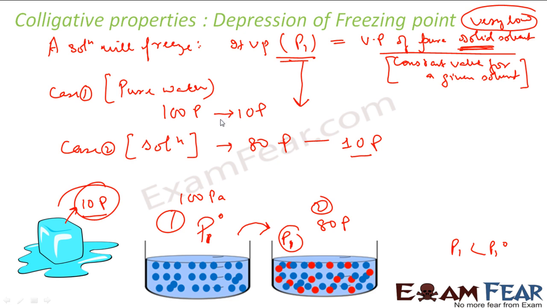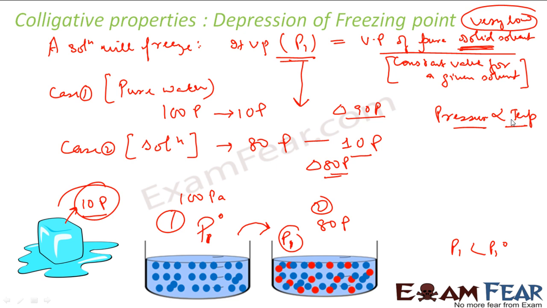So thus, if you see, the freezing point will decrease. Why? Because the pressure, I have told you, is directly proportional to temperature. Here the difference is 90 Pascal. Here the difference is 70 Pascal. So the pressure is directly proportional to temperature, so less temperature dip is required.